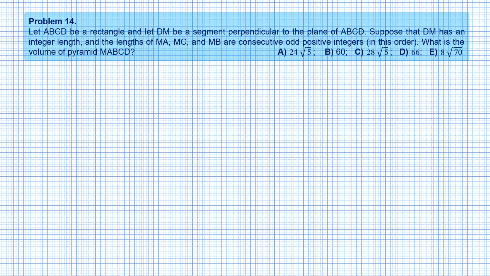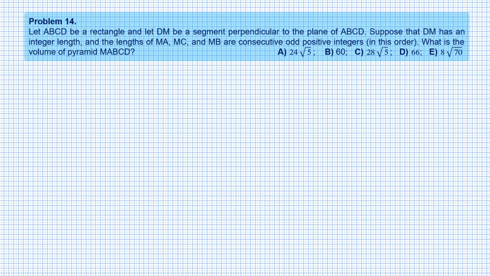Let ABCD be a rectangle and let DM be a segment perpendicular to the plane ABCD. Suppose that DM has an integer length and the lengths of segments MA, MC, and MB are consecutive odd positive integers in this order. What is the volume of pyramid MABCD?